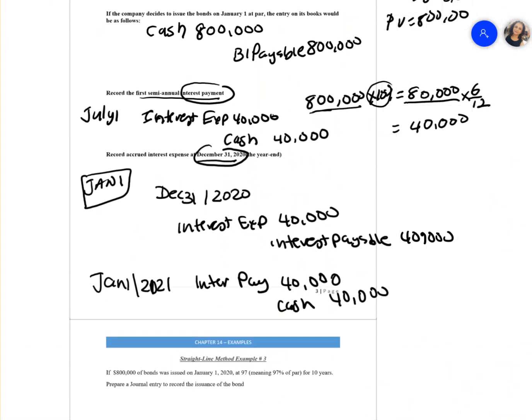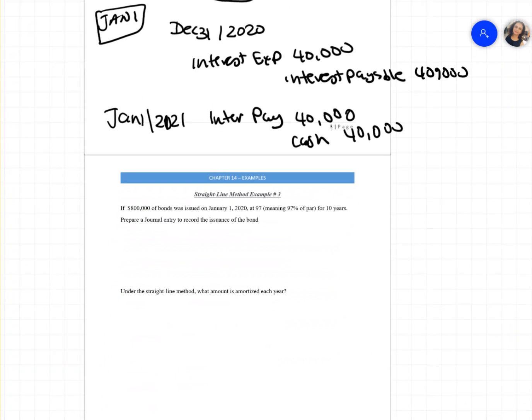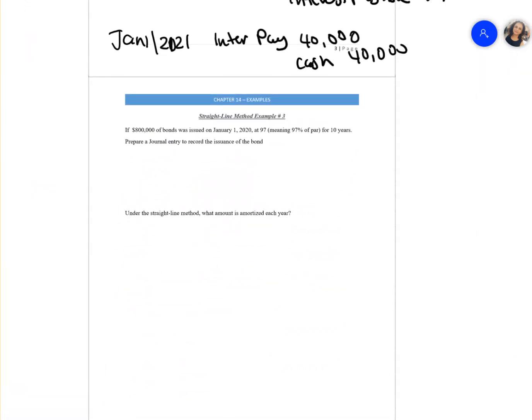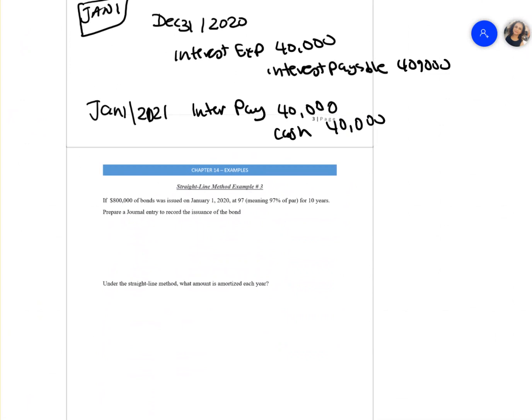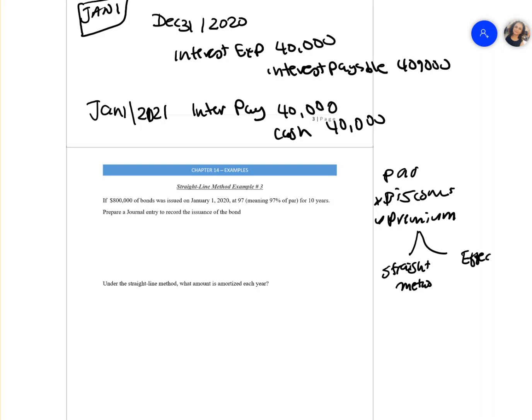Now we learned this was our first example. Our next example is this: we learned a bond can be issued at par, at a discount, and at a premium. If the bond is issued at a discount or a premium, this discount or premium is amortized. When it's amortized, there are two ways of amortizing a discount and a premium. One is the straight line method. The other one is the effective interest method.